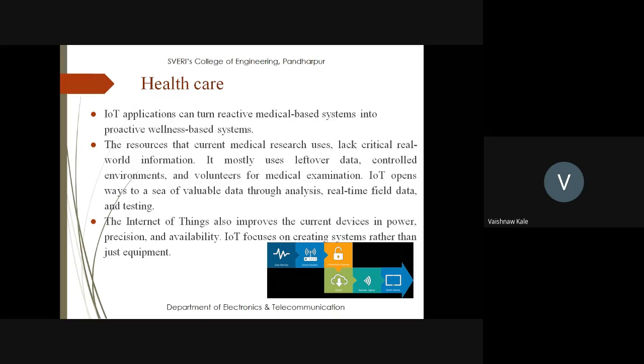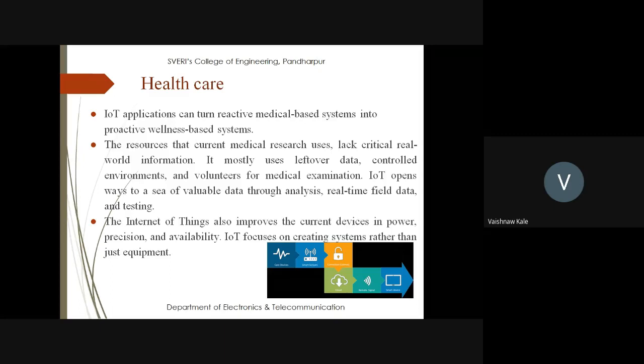Now second point is the healthcare. We have already discussed some of the points about health in the first application itself. IoT applications can turn reactive medical based systems into proactive wellness based systems. So the medical based systems can be designed which will be capturing all the information of your body, and it will be giving it to the wellness based system that will display all the information. And this information can be connected through the web server and can be given to different doctors, physicians, so that they can monitor you. That is also very, very important.